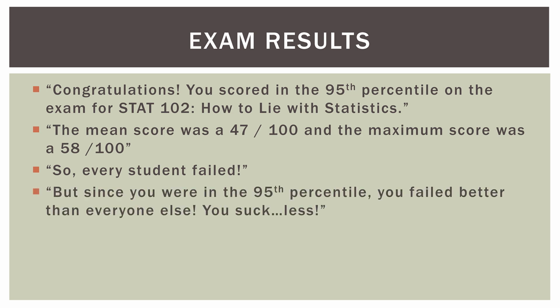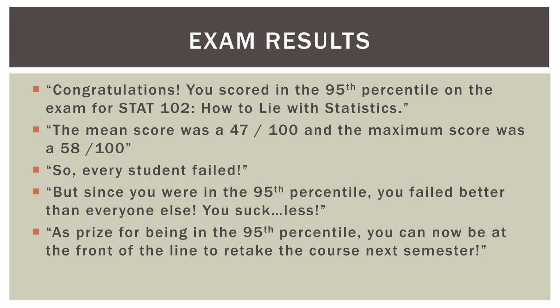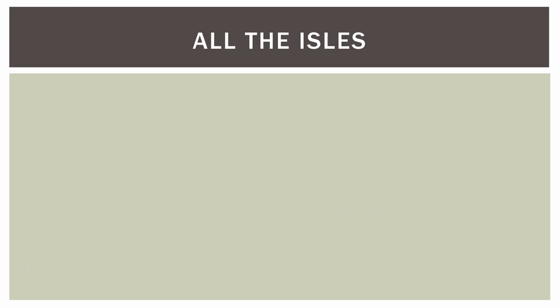But since you were in the 95th percentile, you failed better than everyone else. So you suck less. As a prize for being in the 95th percentile, you can now be at the front of the line to retake the course next semester. Of course, I'm joking, but I'm also using that as an example of what percentiles are and sort of